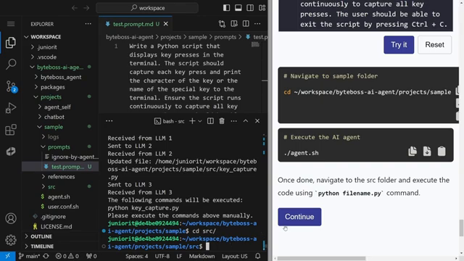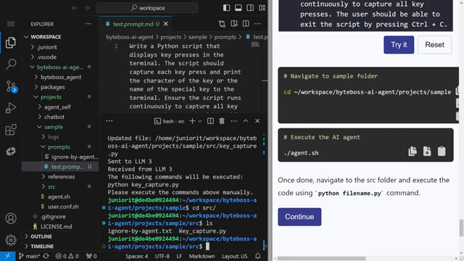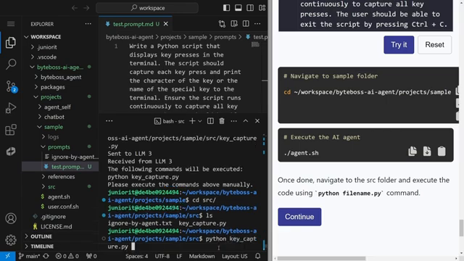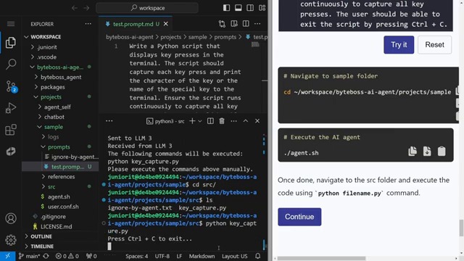I just need to write Python and then the generated file name. For the file name, you can use the ls command. So the file name is keycapture.py. So I'm going to write Python, but when you write key and hit tab, it will automatically complete the name of the file for you, and just hit enter, and the script has been started.